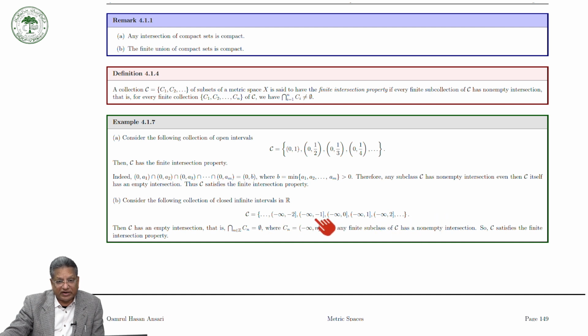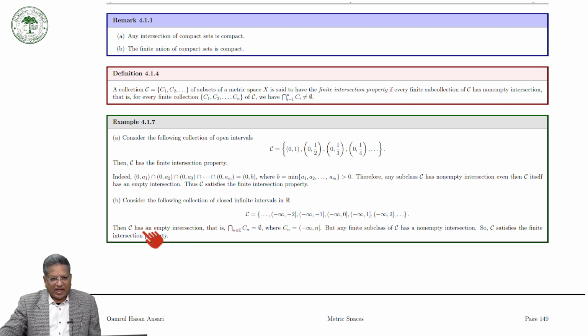So, these are closed sets in R. Then C has an empty intersection, that is, the intersection of Cn is empty, where Cn is minus infinity to n. But if you take any finite subfamily of this family, we see that it has a non-empty intersection. So, C satisfies the finite intersection property.